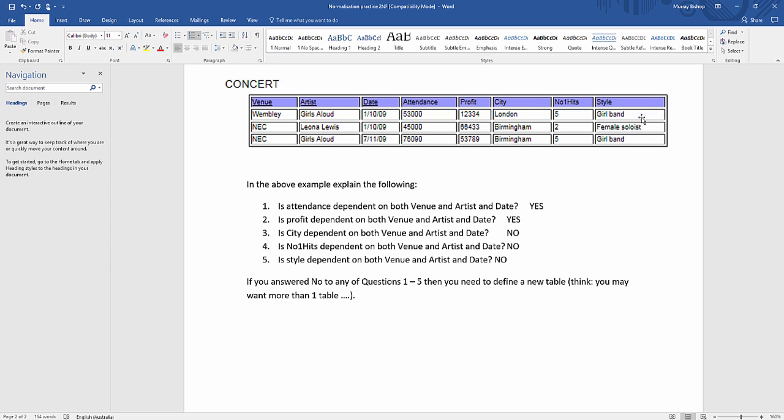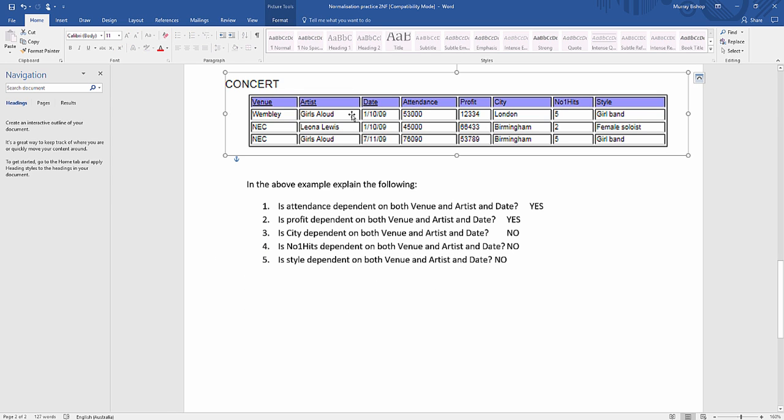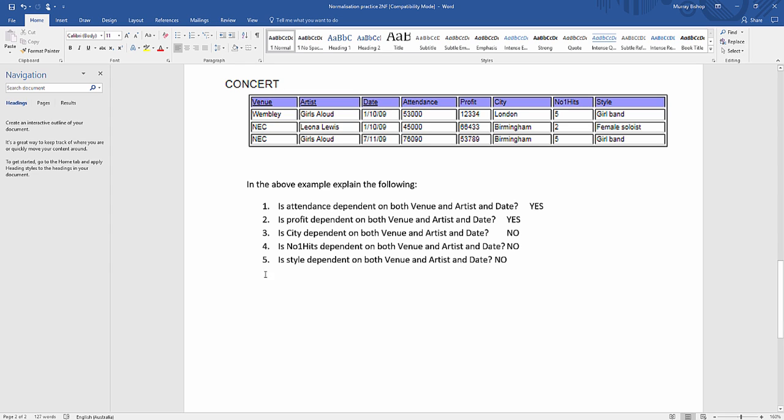So what we need to do then is think about creating some new tables and moving our existing data out of this one table and breaking it up into new relations. The way I'm going to do that first is in shorthand, and then we're going to see if we can move it into Excel so you get a little bit of that graphical representation. Remember, I do not require you in the exam to write out the Excel values, or write out each field in each table. What I expect you to do is just the shorthand, which I'm showing you now.